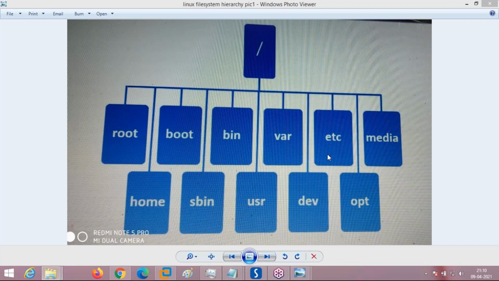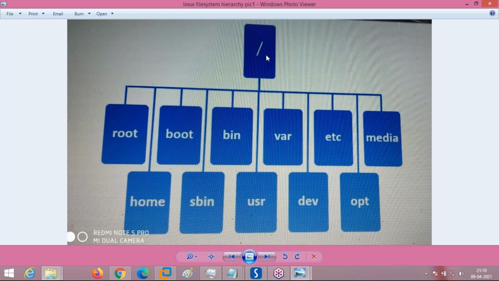Okay. Now we saw how Windows arranges its files and folders in the C drive, and what the problem is: any corruption in the C drive, every data goes. User data goes, OS data goes, and everything goes. But Linux distributes its data into many different folders. Folders are partitions. All the folders are under slash.